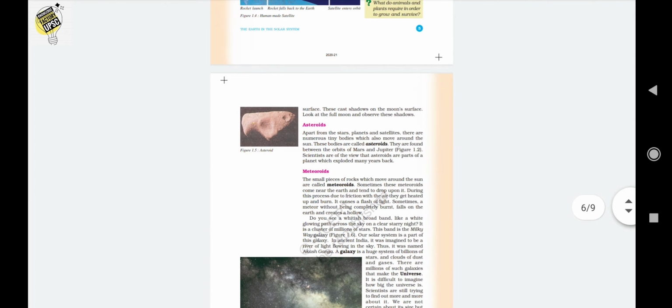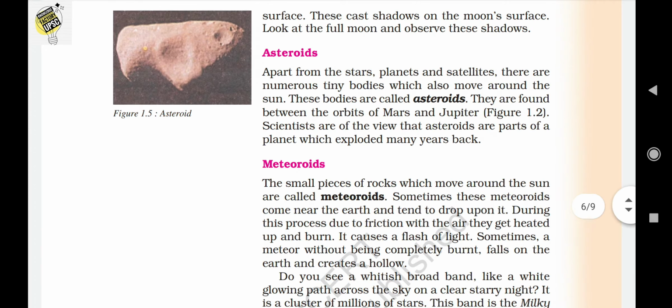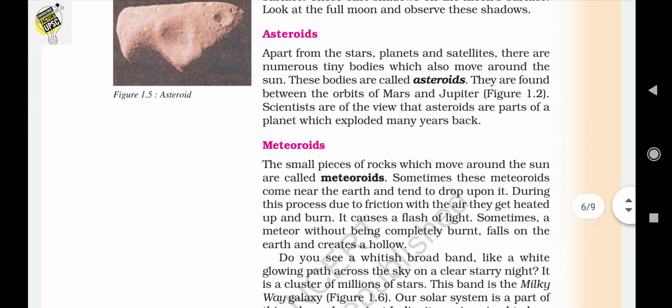So let's move to the next topic, that is asteroids. What are asteroids? Apart from the stars, planets and satellites, there are numerous tiny bodies which move around the sun, and these bodies are known as asteroids. They are found between the orbits of Mars and Jupiter. So an important question: where are these asteroids found? These asteroids are found in the orbits between Mars and Jupiter.